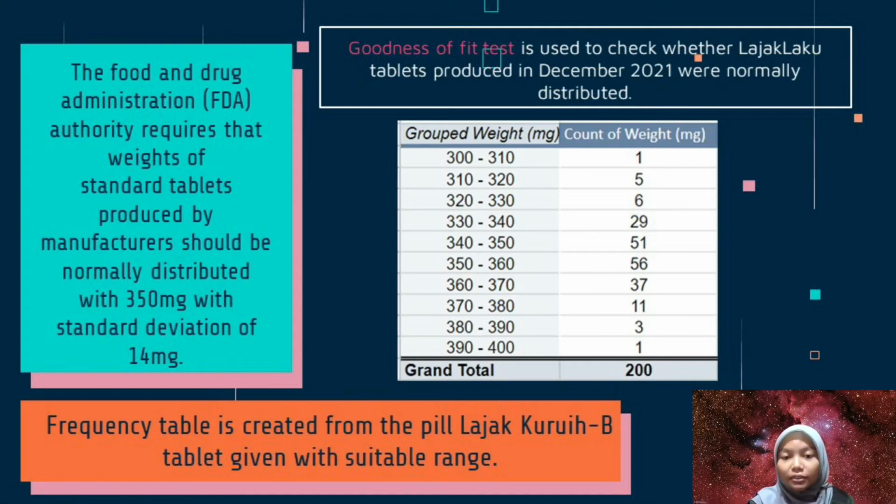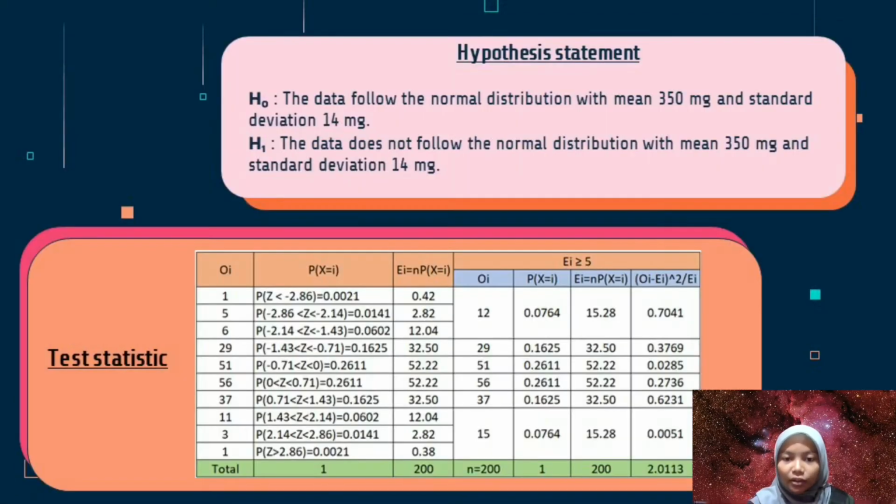We need to create the frequency table first with LajakLaku tablet with suitable range. So from that, we managed to group them into 10 groups. After that, we need to come up with the hypothesis statement. For the H naught, the data follow the normal distribution with mean 350 milligram and standard deviation of 40 milligram. For the H1, the data does not follow the normal distribution with mean 350 milligram and standard deviation of 40 milligram. And after that, we need to come up with the test statistic table.